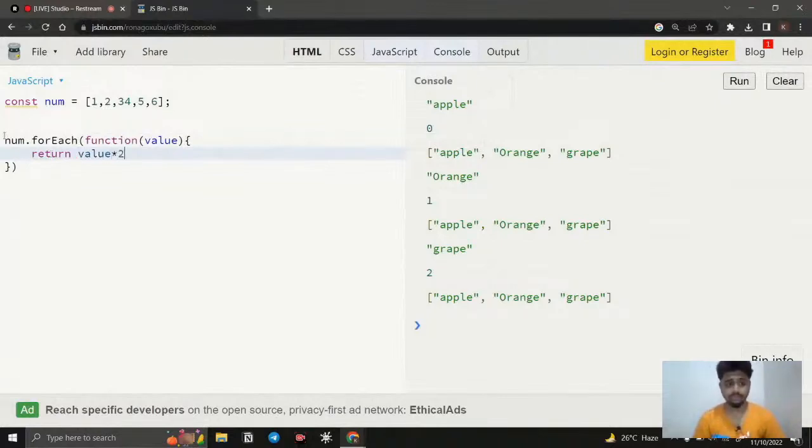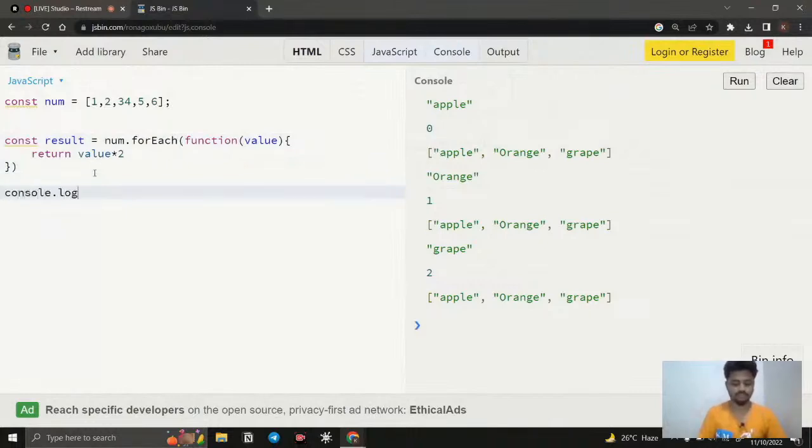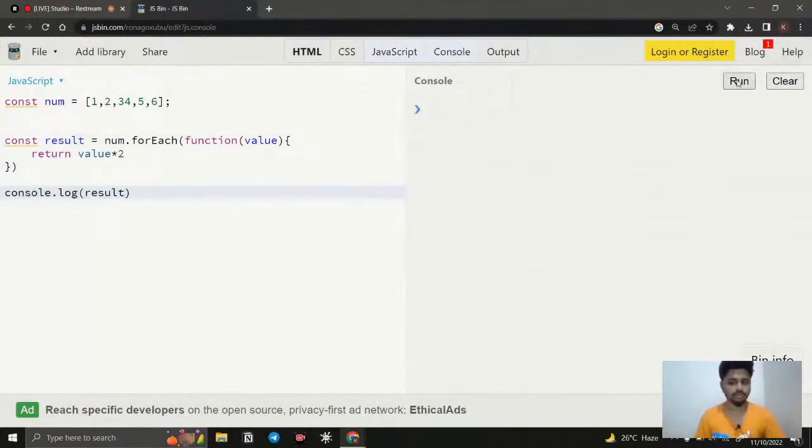If I do this, what's going to happen? It is going to return something, right? So I simply say const result equal to this function. If I do that and say console.log of result, let's guess what we're going to get. You're going to get undefined. The reason for it, I already said: this forEach function is not returning anything. It is just going to execute the function.